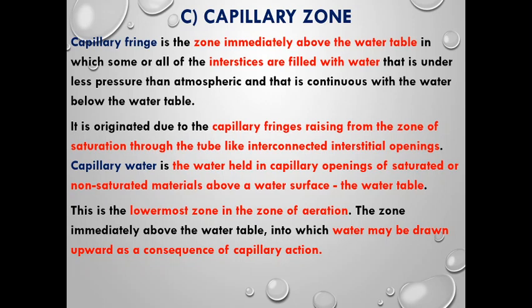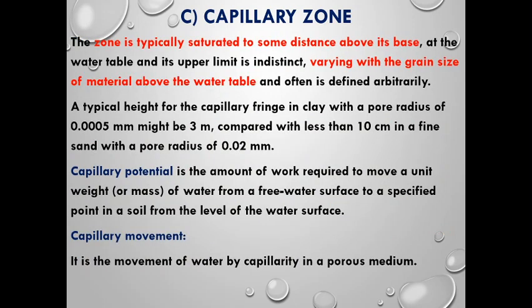This is the lowermost zone of aeration, the zone immediately above the water table into which water may be drawn upward as a consequence of capillary action. The zone is typically saturated up to some distance, and if the grain size varies continuously, then the capillary force will also vary. For example, a pore radius of 0.0005 millimeter might create a capillary force of 3 meters.